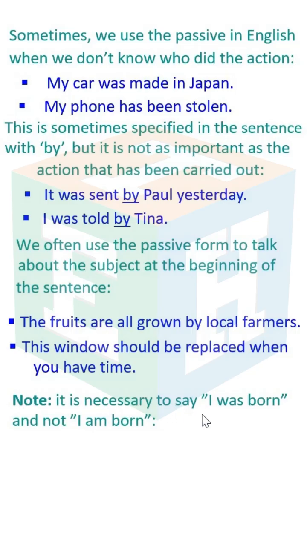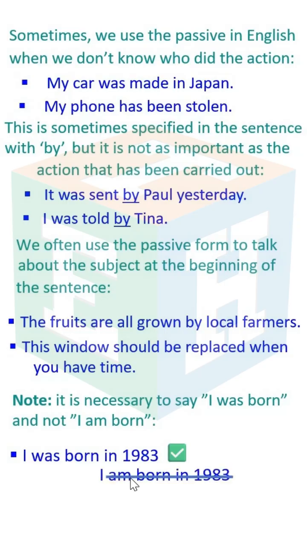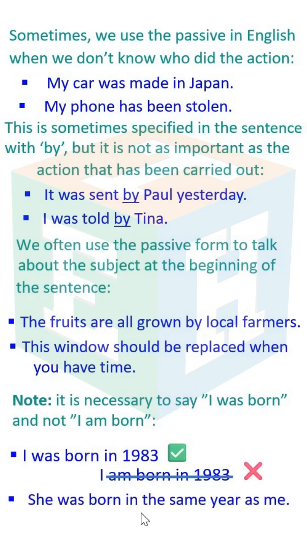Note, it is necessary to say "I was born" and not "I am born". I was born in 1983. This is correct. And "I am born in 1983" is wrong. She was born in the same year as me.